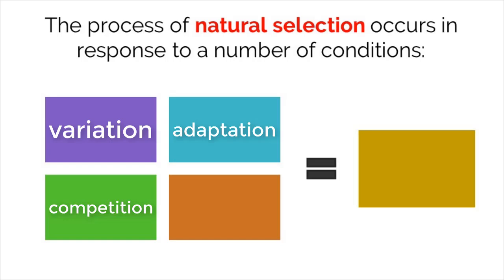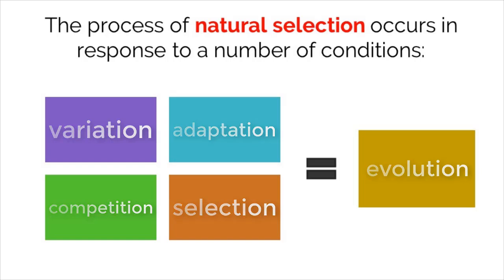Finally, some organisms will be naturally selected for based on their adaptations, meaning they will have a better chance at survival in their environment. If you are able to survive and grow up to be an adult, that means you can reproduce and pass along your beneficial adaptations to your offspring. If all four of these components are met, then allele frequencies of the population will change, which means that evolution is taking place.